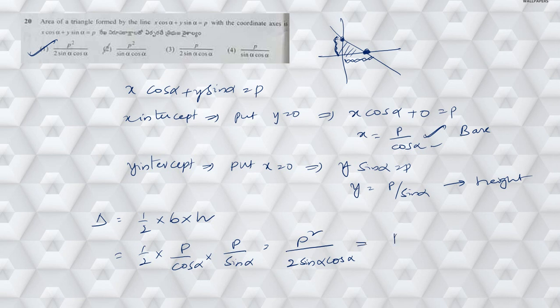This particular thing can be written as p square by sin 2 alpha also. This formula you are going to get in your higher classes. The same way, we can write this also as p square into cosecant 2 alpha. So these are the possible answers.